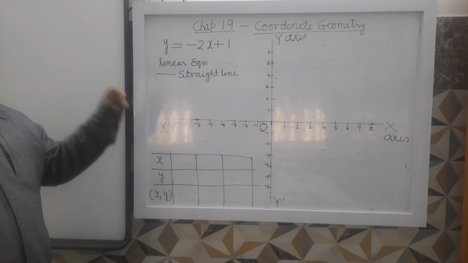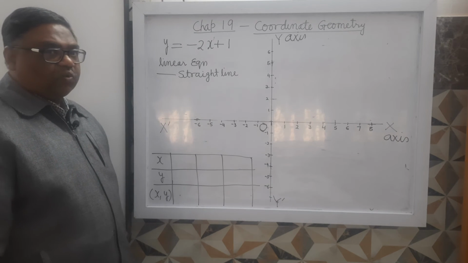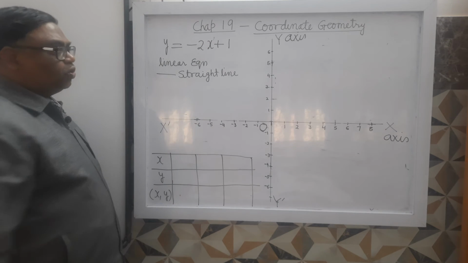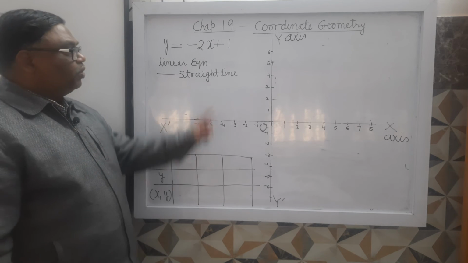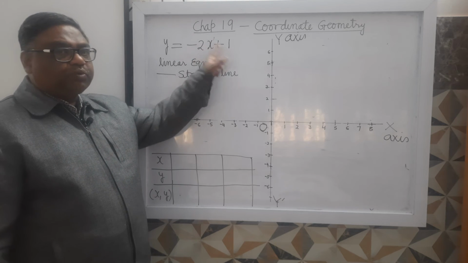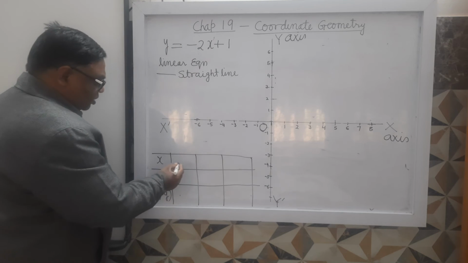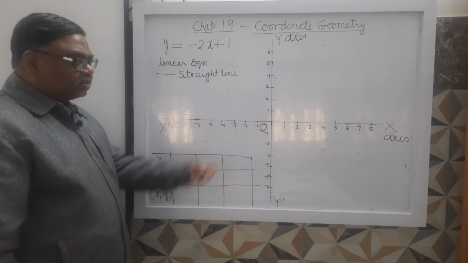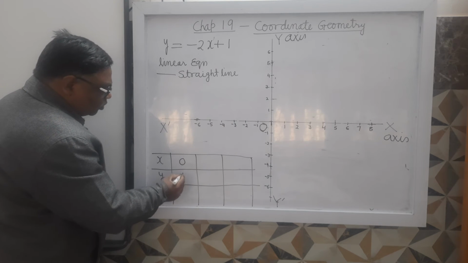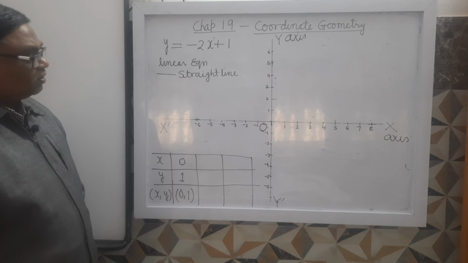We will find three such ordered pairs which fulfil this equation. Is it understood? Suppose you have taken x equals 0. When you take x equals 0, this term becomes 0, then 0 plus 1 is 1. So the value of y will be 1. Here I am not showing the calculation because of less space. You can do it: x equals 0, y equals 1. What will be the ordered pair? 0, 1.